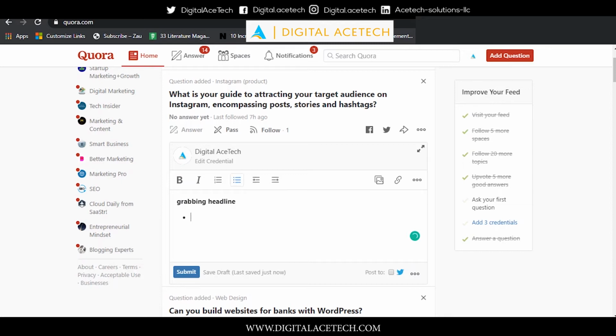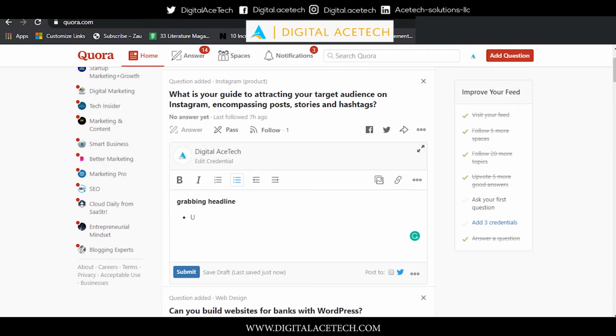For example, we can say like, use and create your own hashtags. So this is a useful tip. They can use this in order to attract their targeted audience on Instagram. This is something useful. But see, they're not asking for this. They're asking for tips encompassing posts, stories, and hashtags. So they're asking about strategies. So what we need to suggest here is we need to tell them how they can actually attract them.